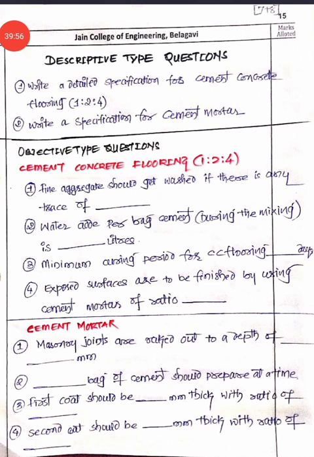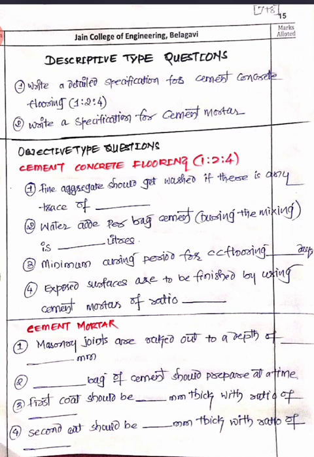Now, probable questions on the flooring, cement concrete flooring and the cement mortar. I have mentioned those questions here. First of all, we'll see the descriptive type, whatever major questions will be there. So directly a question will be there: write a specification for cement concrete, or write a specification for cement mortar. Then cement flooring 1:2:4, cement concrete flooring.